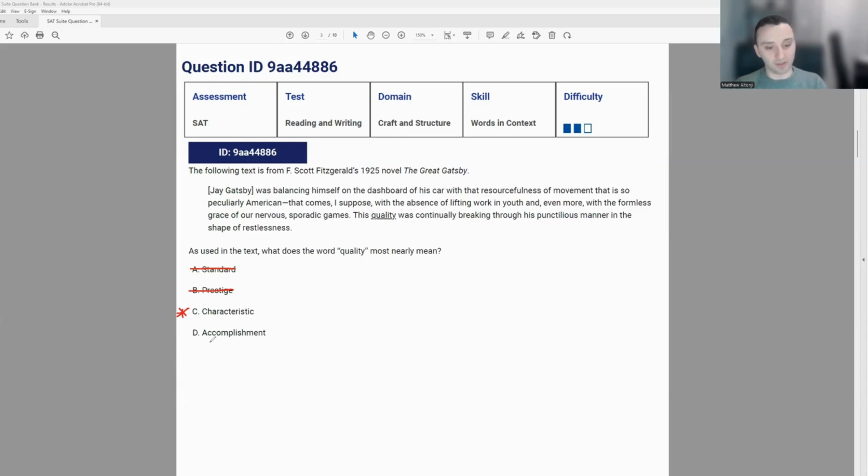An accomplishment means that he achieved something, which would be more of a positive terminology, which isn't what they're trying to describe here. They're just saying it's neutral, it's matter of fact. This is a trait that Gatsby has. So we can cross out D because C is the best and correct answer.